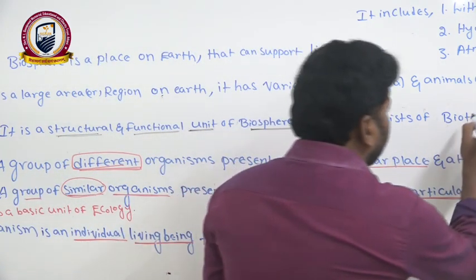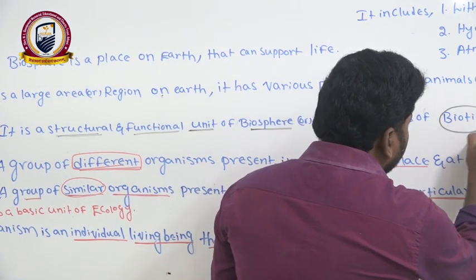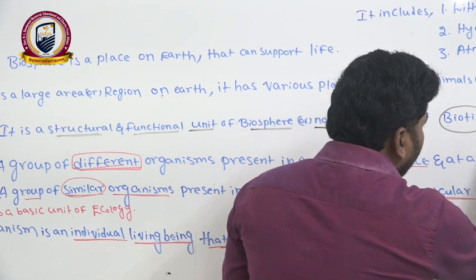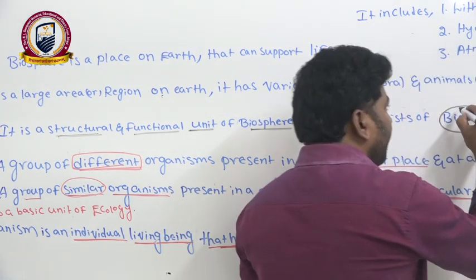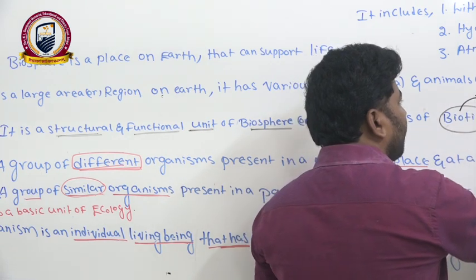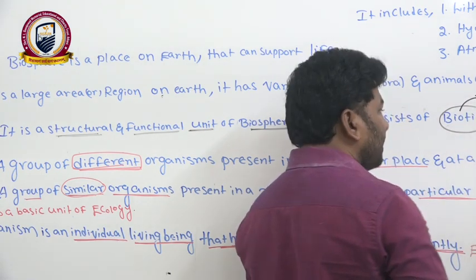It consists of biotic as well as abiotic components. What is the meaning of biotic components? What is the meaning of abiotic components? We'll see here.